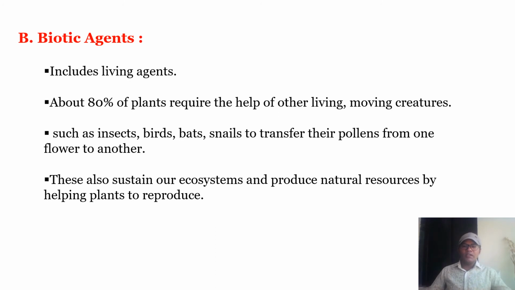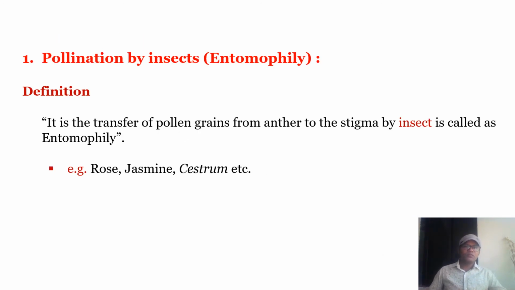So let us see in detail about biotic agents. Biotic agents are the living organisms which are responsible for transfer of pollen grains, and 80% of plants require the help of other living creatures or organisms for the transfer of pollen grains, such as insects, birds, bats, snails, snakes, etc. So let us see the pollination taking place by insects, that is entomophily.